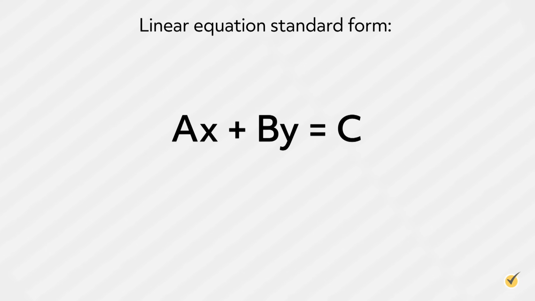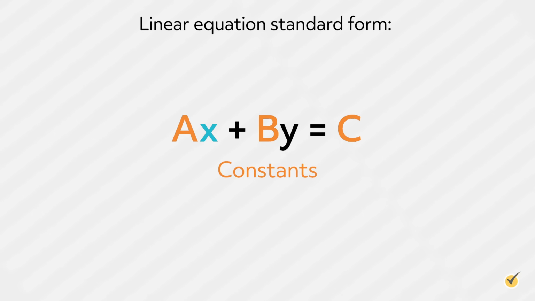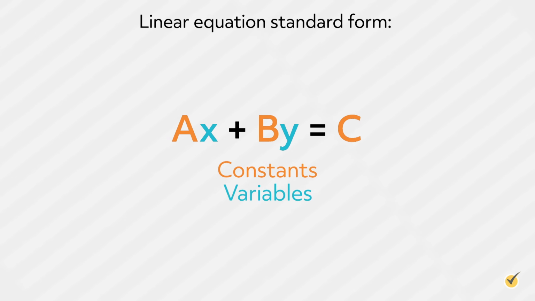A linear equation can be expressed in many different ways, but no matter which form you use, it just represents a straight line. The standard form of a linear equation is written as ax plus by equals c, where a, b, and c are constants, and x and y represent variables. This form of the equation is very useful for some purposes in math.